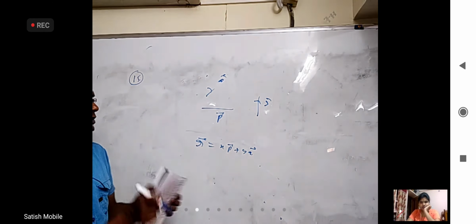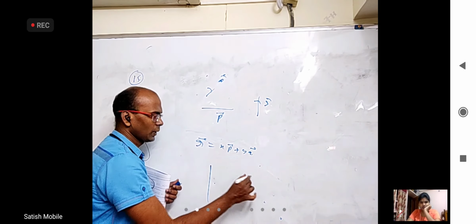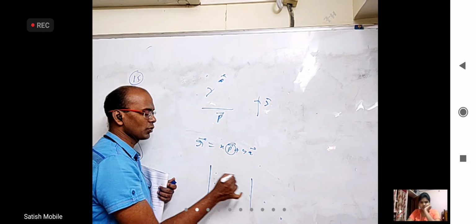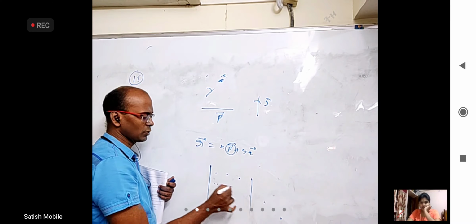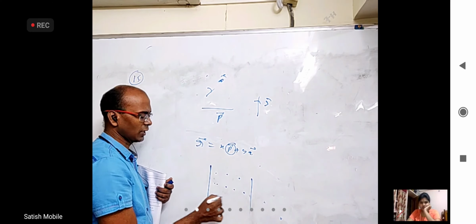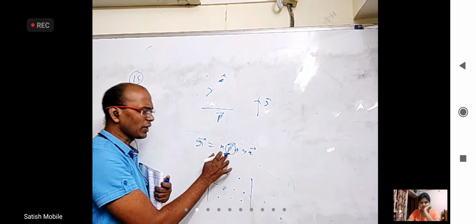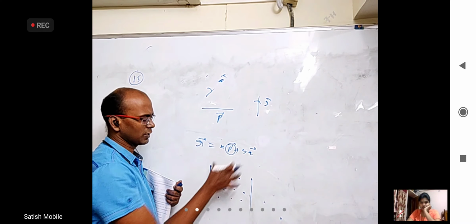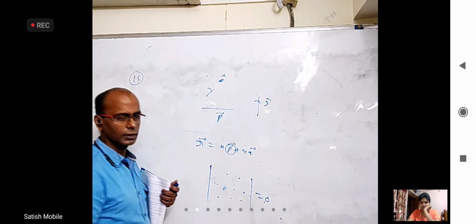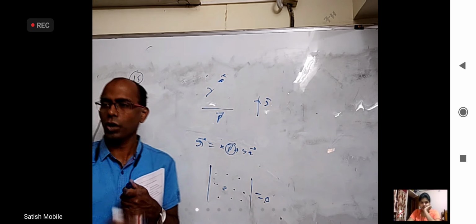Another method is you take a determinant. If the vectors are in terms of i, j, k, write those coefficients here. If it is in terms of a bar, b bar, c bar also, you can write those coefficients here. If that determinant is 0, then they are coplanar. Otherwise, they are not coplanar.